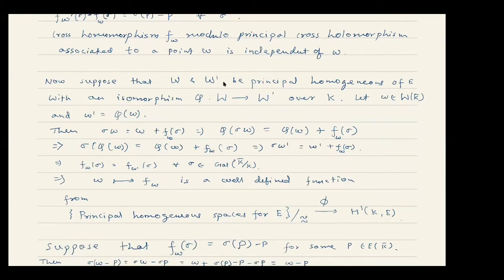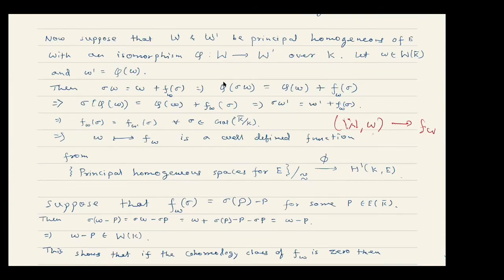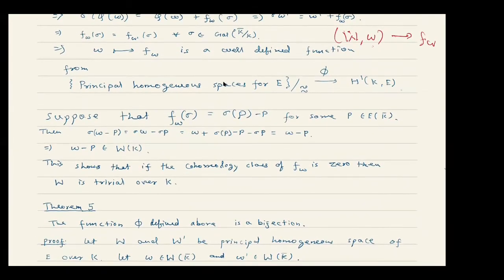Okay, so what we have shown is that if I take a pair like this and consider the corresponding cross homomorphism, it is independent of the choice of the point here, and also independent of the choice of the element in the isomorphism class of W. So this map from the set of principal homogeneous spaces for E up to isomorphism to H1(K, E) is well defined. So this gives us a function. Next thing is, of course, to show that this is actually an isomorphism, or rather I should use the word bijection, since this is just a set.